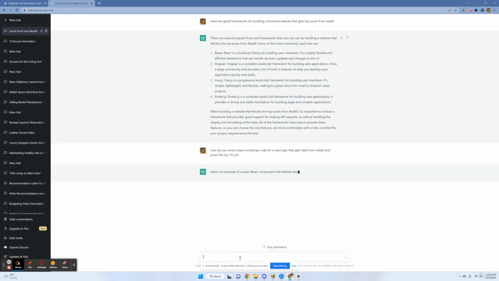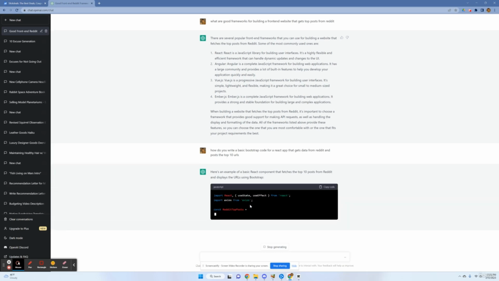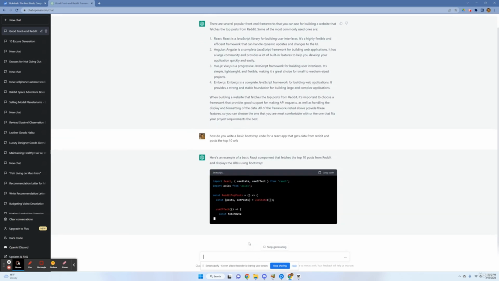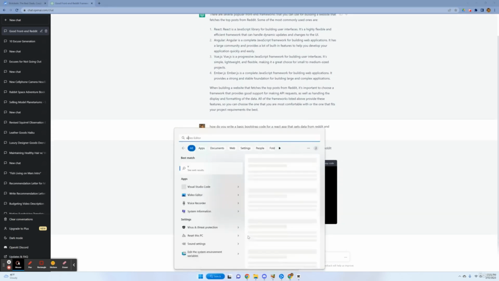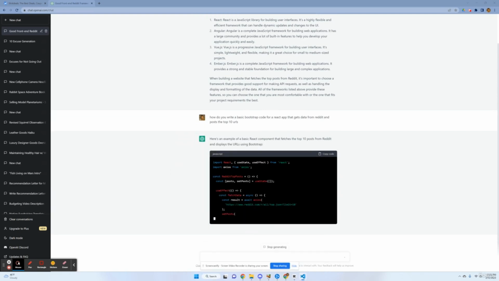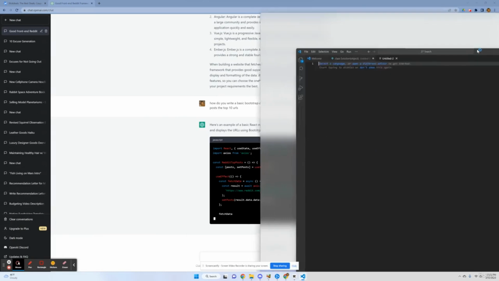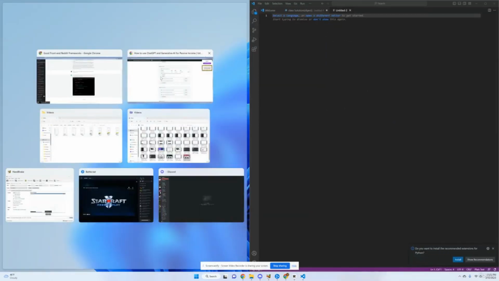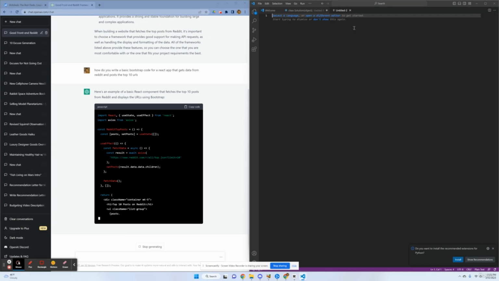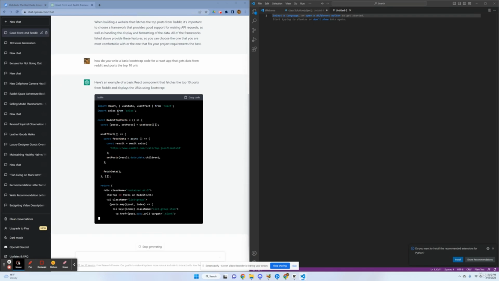So now we can ask it how to create the app, and it will start writing some code for us, which we can then take and copy into a code editor like Visual Studio Code. As we build out more components, we can start inserting the code into the program and start building out the app that we were asked to do.